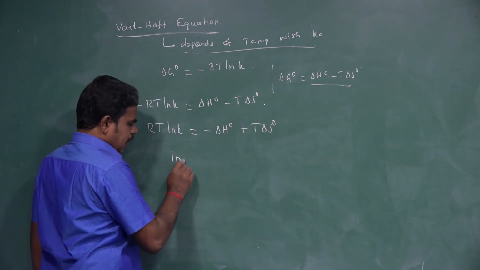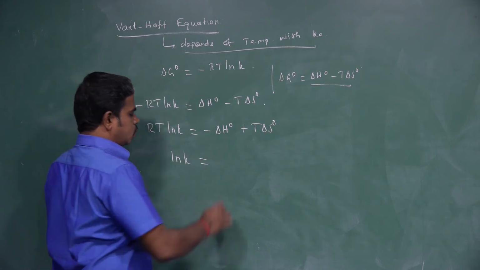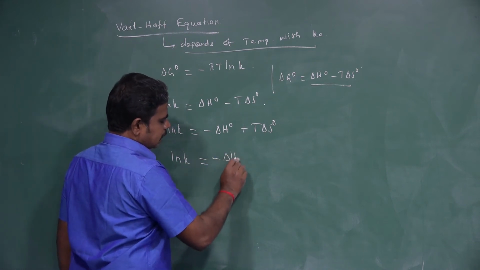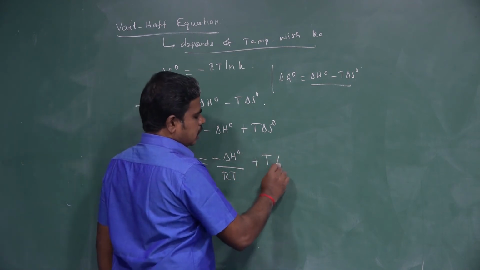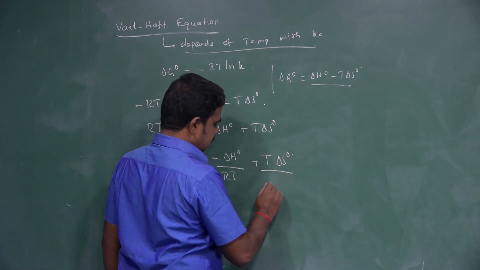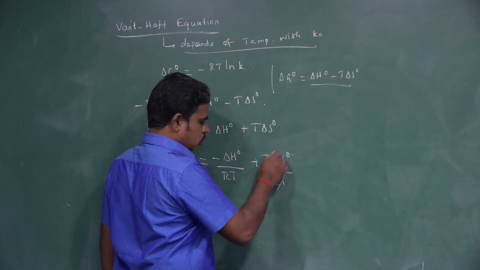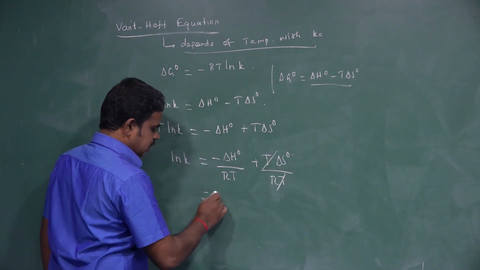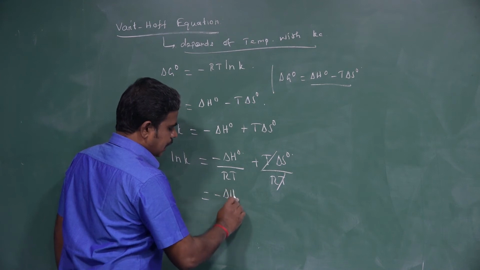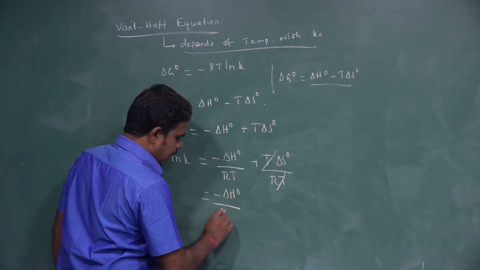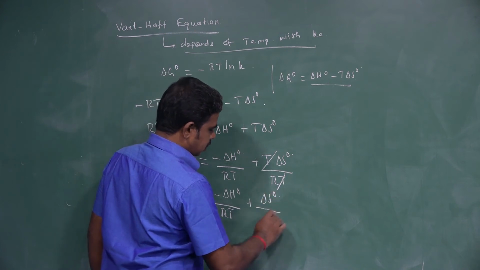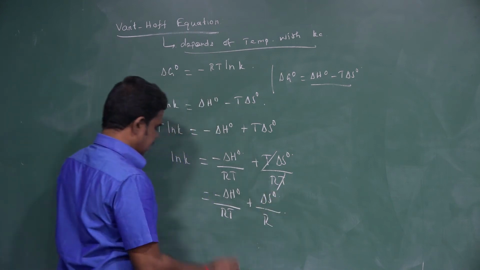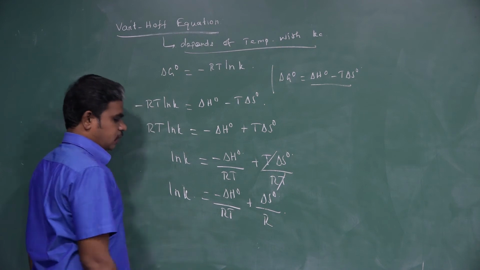Now, ln K is equal to minus delta H naught by RT plus T into delta S naught by R into T. So, T cancels. Here, that is minus delta H naught by RT plus delta S naught by R. It is nothing but the ln K value.